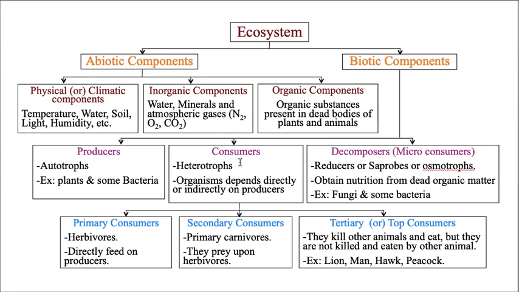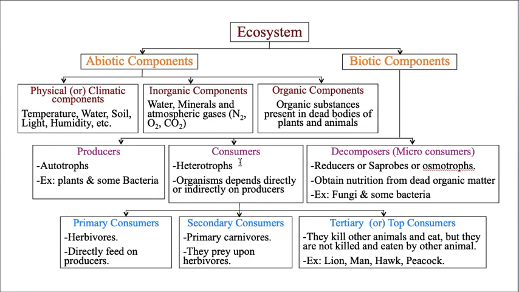For example, today you wanted to have paneer fried rice, so you need to get this paneer. But where is this paneer coming from? From a cow. That cow gives milk, then you take that milk and make it into paneer. Now that cow gives milk, but it is depending upon what? Producer. That means a plant.